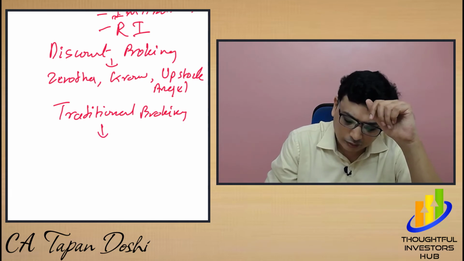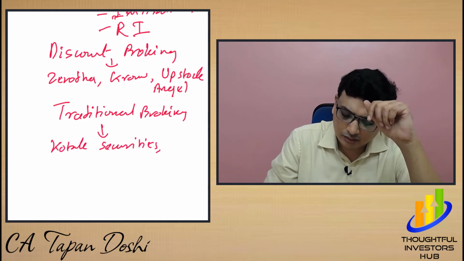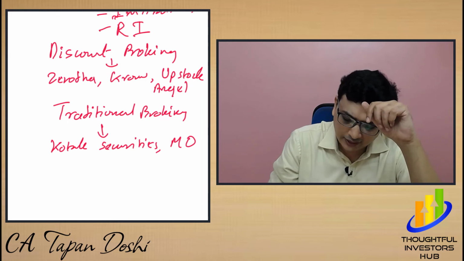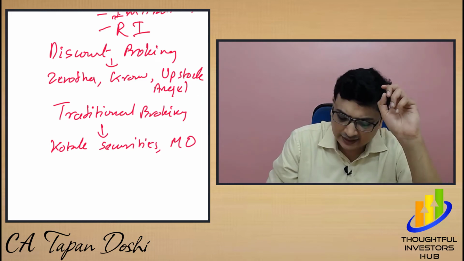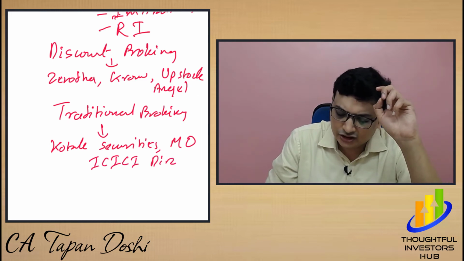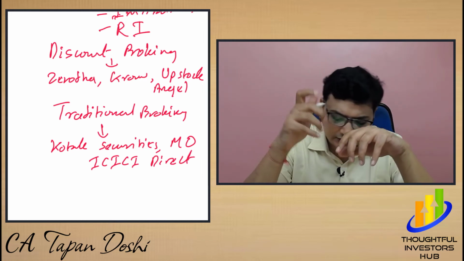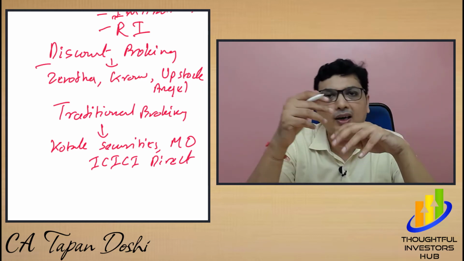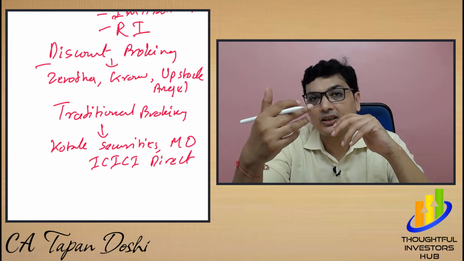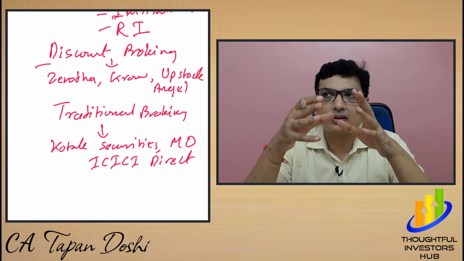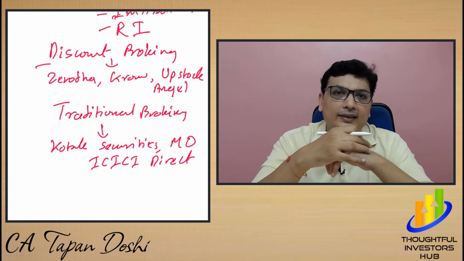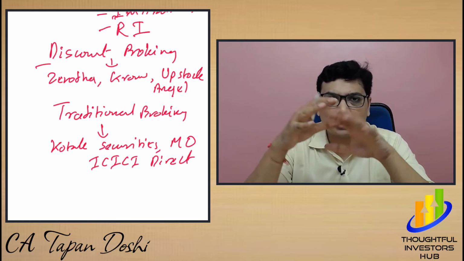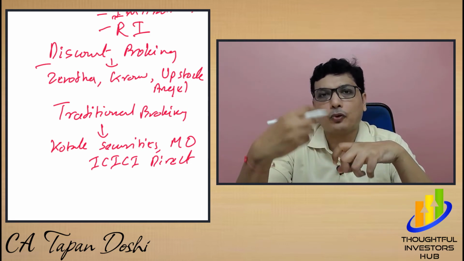Traditional brokers are like Kotak Securities, Motilal Oswal, even ICICI Direct. Discount brokers normally don't provide research reports and everything, because the structure of their business is such that they are providing zero brokerage.